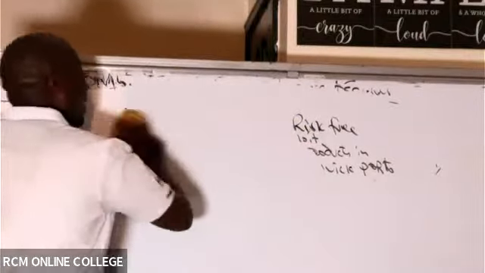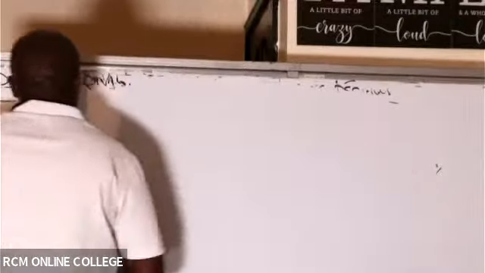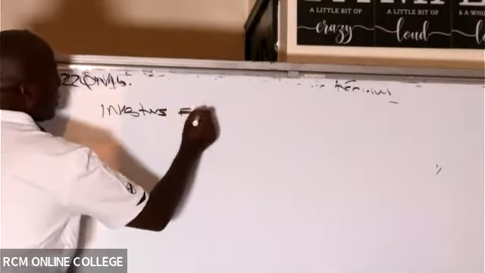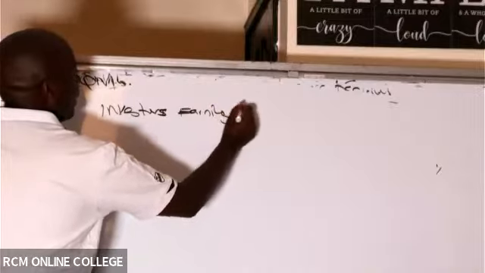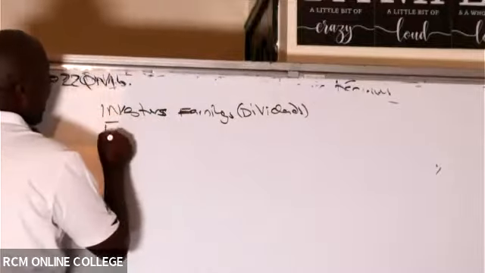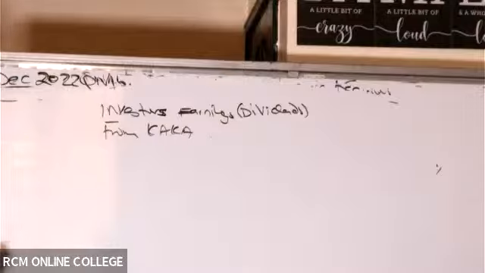So what we ask ourselves is, how much is this person earning from CKK today? The investor's earnings are dividends. Dividends from CKK today.